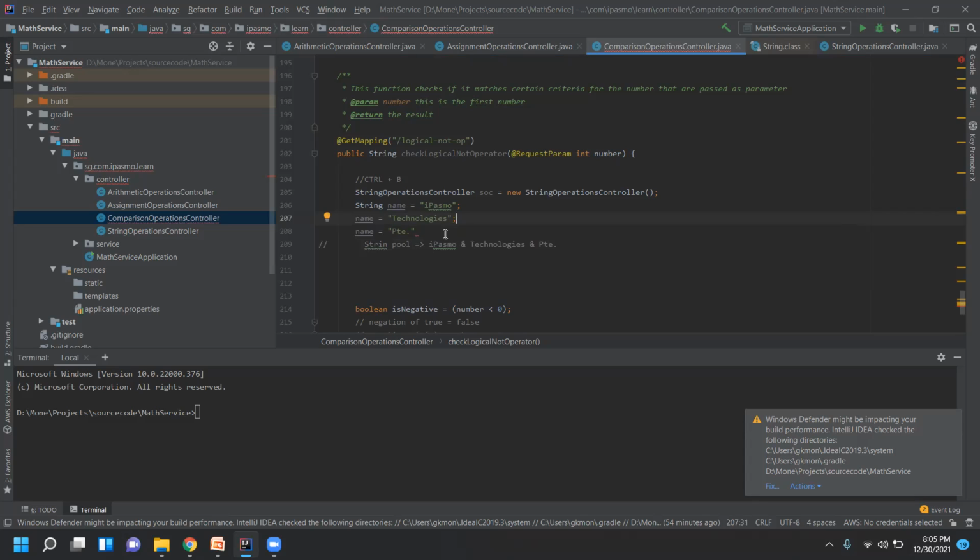Okay, so it will not update this value when I set the name equal to technologies, right? So it doesn't replace this value. This value will still be in the string pool when there is no use of this word within the program. So there is a concept called garbage collection. What it does is remove the value when it is no more used in the program.